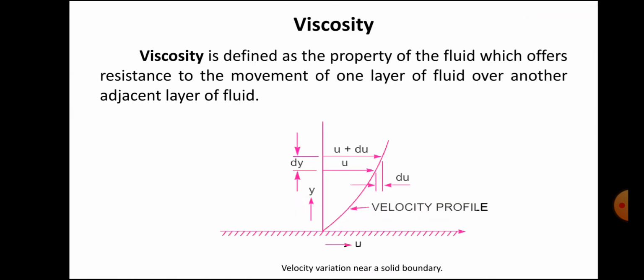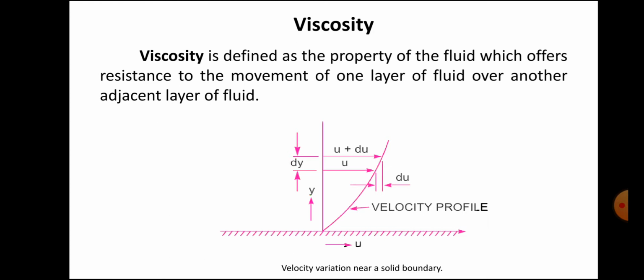Now we discuss viscosity. It's the most important parameter for the fluid. What is viscosity? Viscosity is defined as a property of fluid which offers a resistance to the movement of one layer of fluid over another adjacent layer of the fluid. Now, how will it be considered? First of all, I am giving one example. Suppose we consider the air.